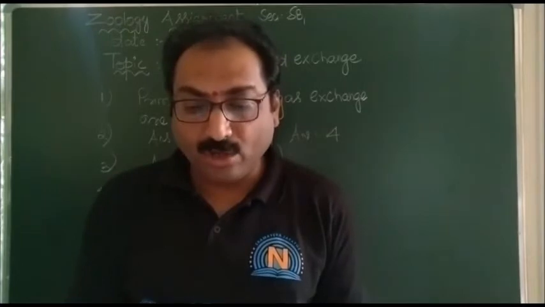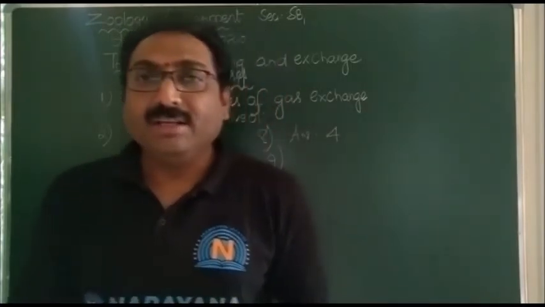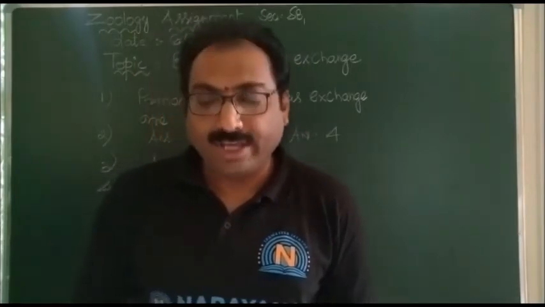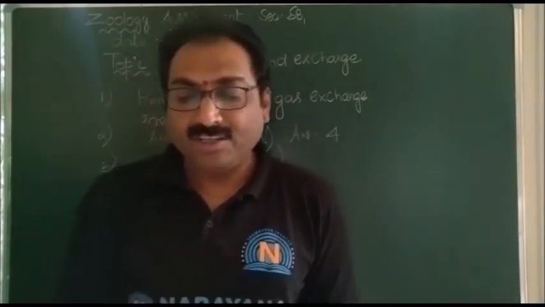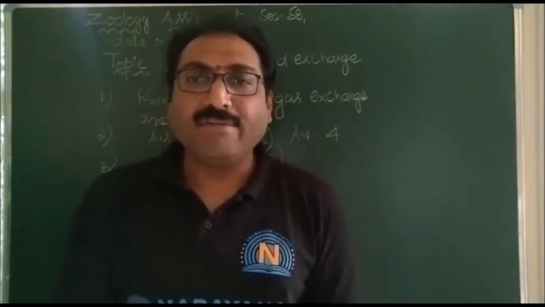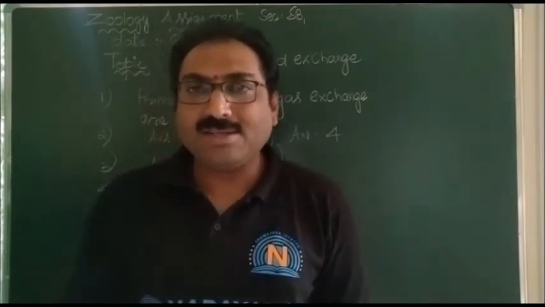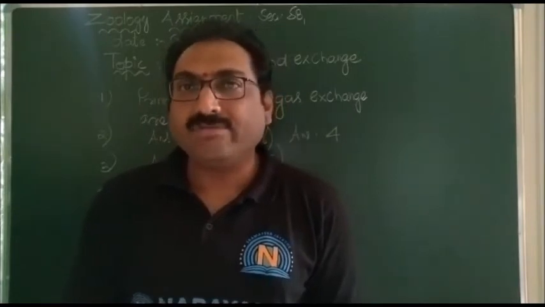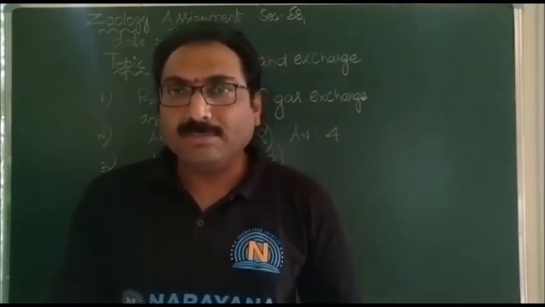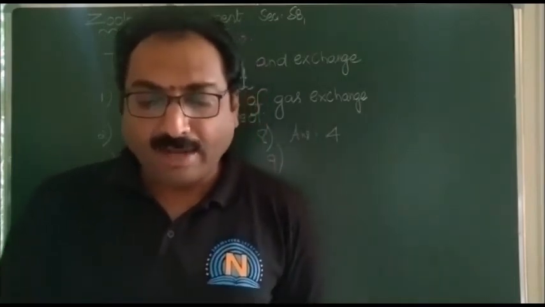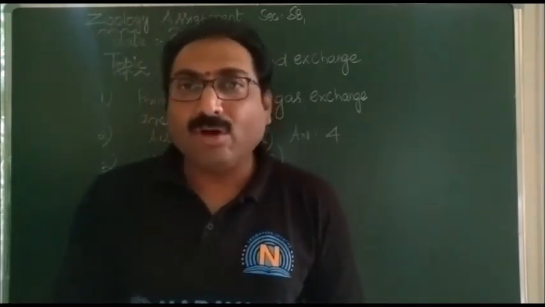So we know that gases move from a medium of higher partial pressure to lower partial pressure. The atmospheric air has 159 millimeters of Hg, and in the alveoli it is just 104 millimeters of Hg. Thus oxygen molecules will diffuse from atmospheric air to the alveoli.